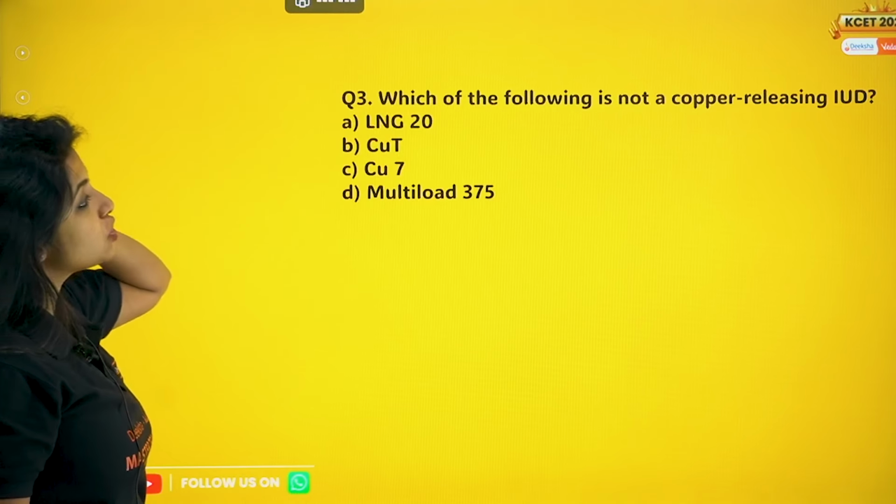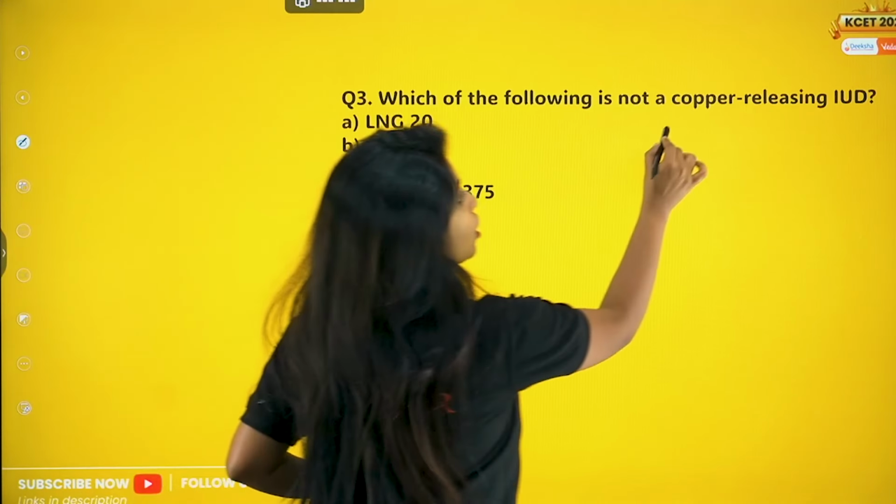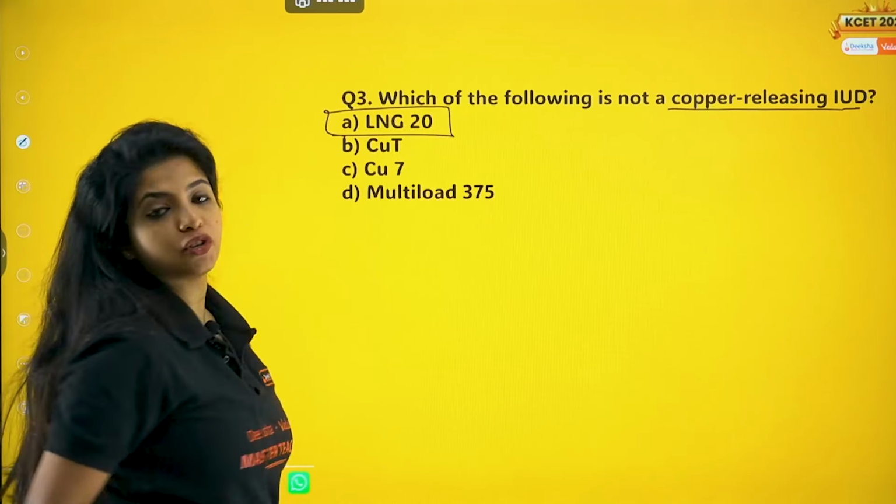Which of the following is not a copper releasing IUD, intrauterine device? Which one is not a copper releasing IUD? LNG20. The first option itself is your answer.